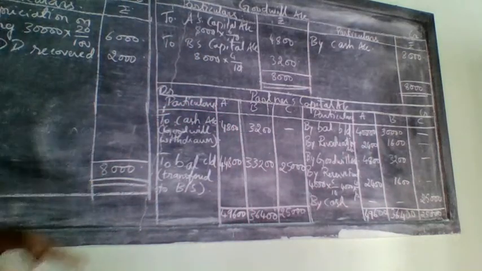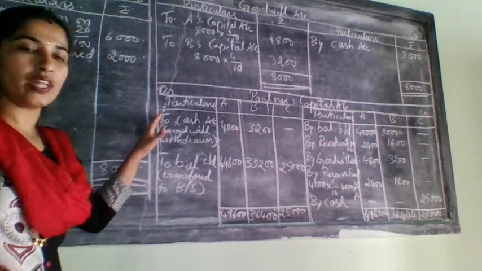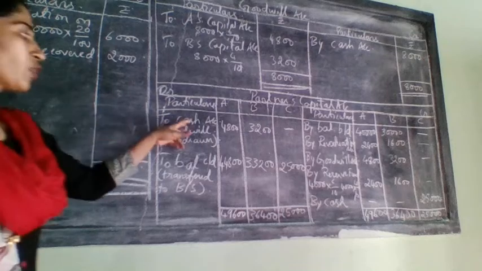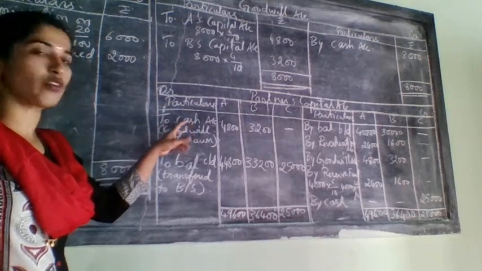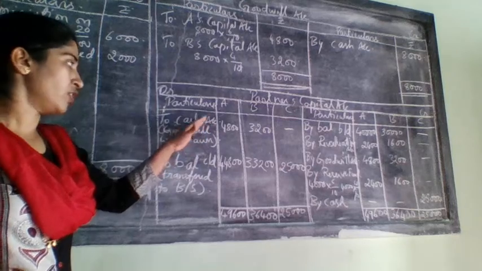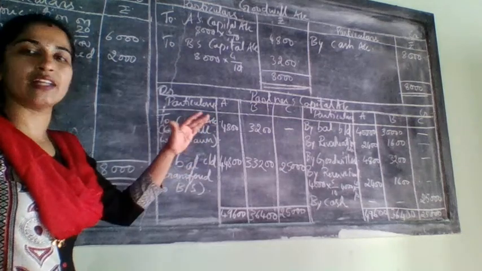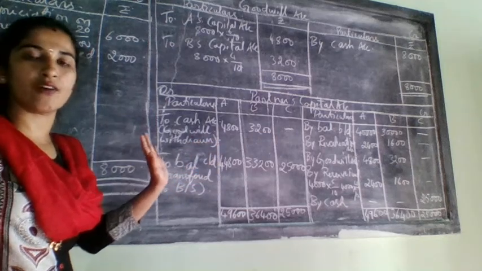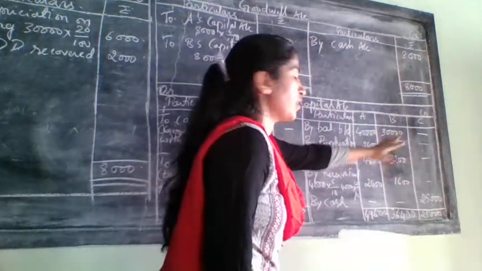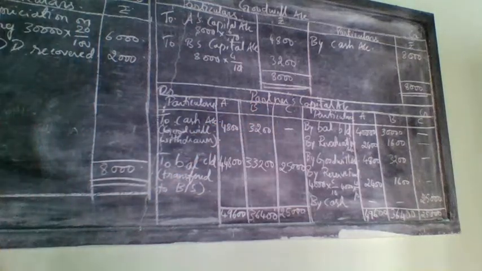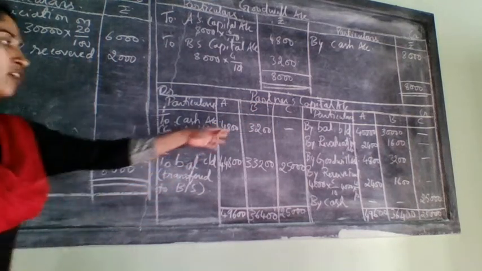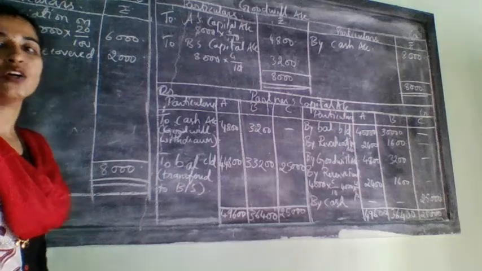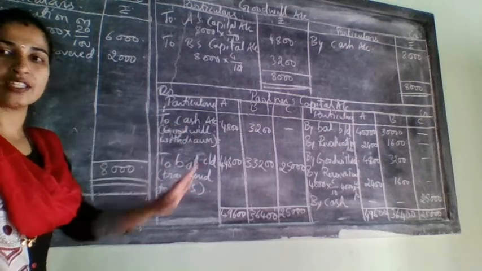After writing that, one more adjustment they have given in the problem, that is related to goodwill withdrawn. When they have given goodwill withdrawn, you should not write goodwill here. Instead of goodwill, you need to write to cash. They have not mentioned whether it is half, so when they have not mentioned half, take it full. How much you have distributed, that amount only you need to write here also. That means that amount is withdrawn by the old partners. After doing this, no other extra adjustment in the partners' capital account.